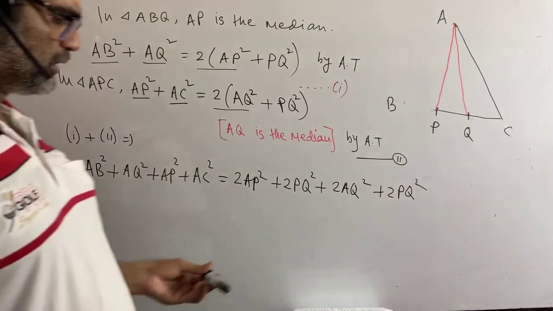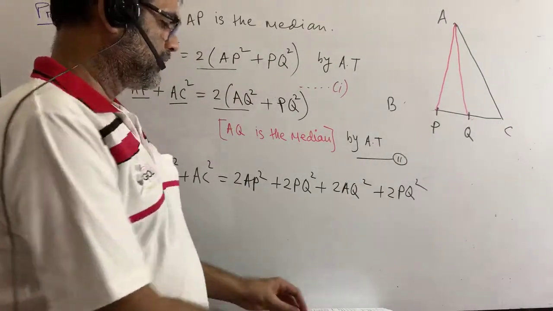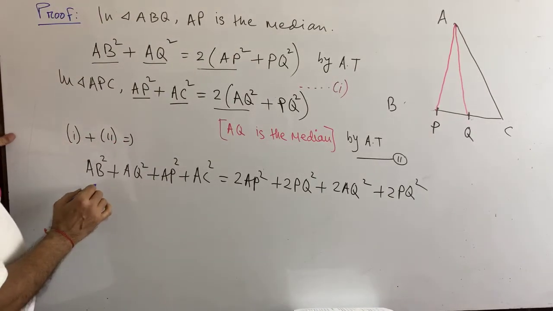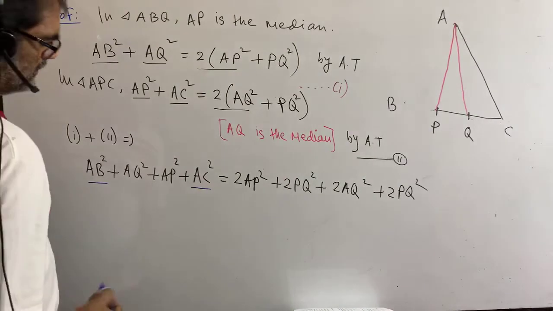As per the requirement of the proof, now we can write, you see, in the left hand side we had AB square and AC square.